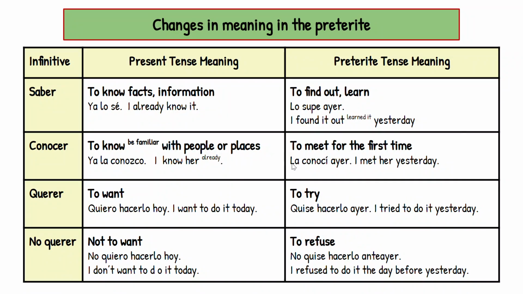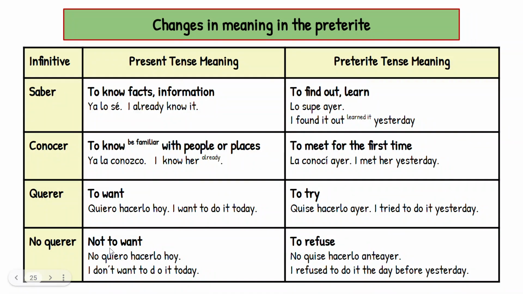Now, to meet for the first time, la conocí ayer. I met her yesterday. You couldn't have known someone yesterday. You need to have met them yesterday for the first time. To want. Quiero hacerlo hoy. I want to do it today. Quise hacerlo ayer. I tried to do it yesterday. Tried, but I wasn't able. It's like you wanted to, but you weren't able.